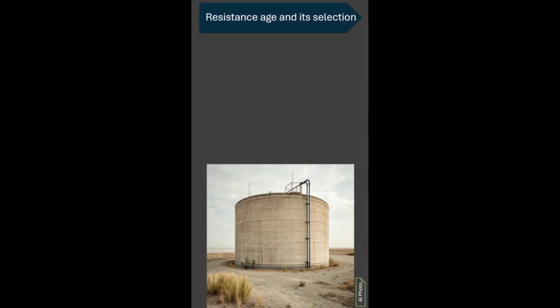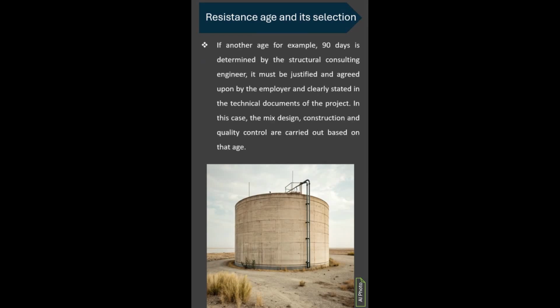Resistance age and its selection. The default characteristic strength age is 28 days. If another age, for example, 90 days, is determined by the structural consulting engineer, it must be justified and agreed upon by the employer and clearly stated in the technical documents of the project.